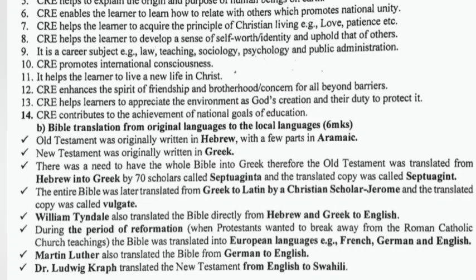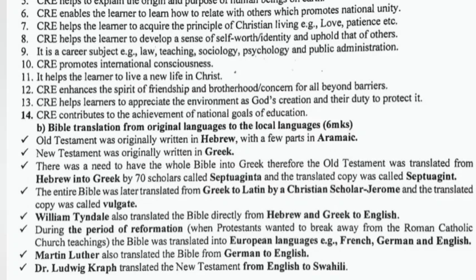1b. Bible translation from original language to local languages. Old Testament was originally written in Hebrew with few parts in Aramaic. New Testament was originally written in Greek. There was a need to have the whole Bible in Greek, therefore the Old Testament was translated from Hebrew into Greek by 70 scholars. The translated copy was called Septuagint.